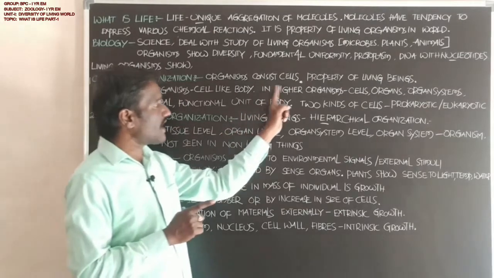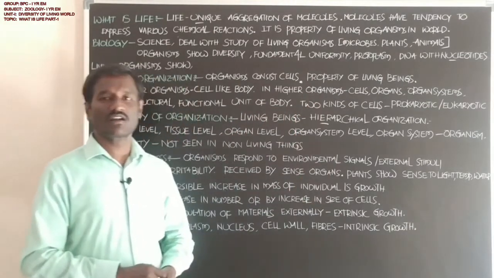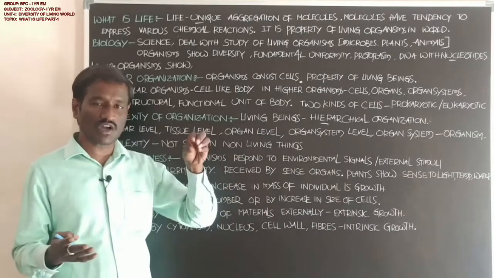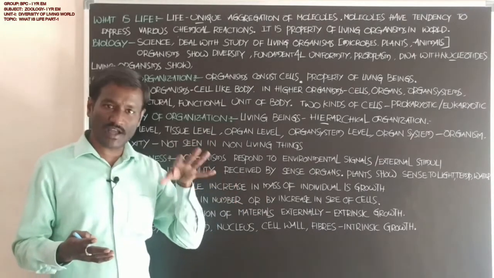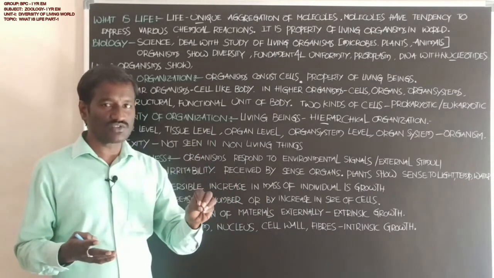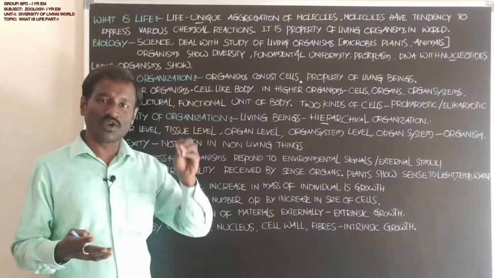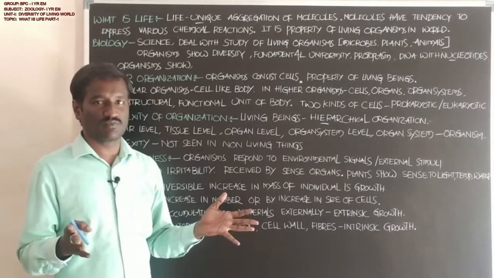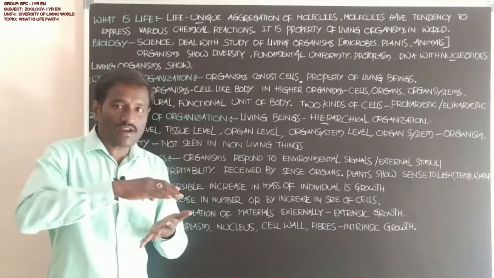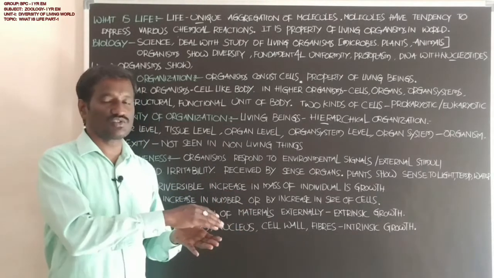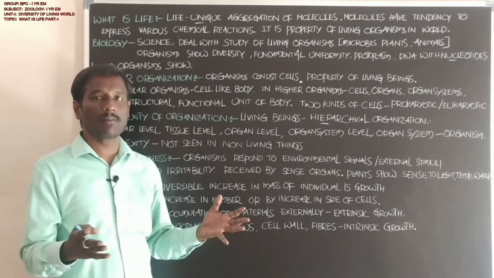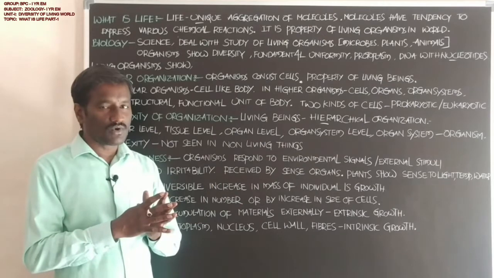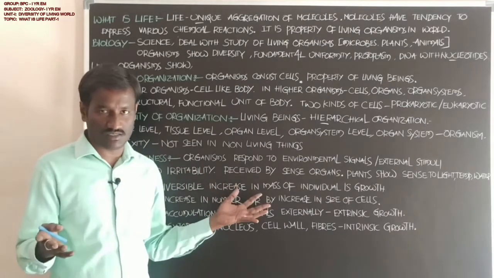Students, in higher organisms the cells are united and form different types of tissues: connective tissues, nervous tissues, muscular tissues and epithelial tissues. Cells are united and form the tissues. Tissues form the organs. Organs form the organ systems.